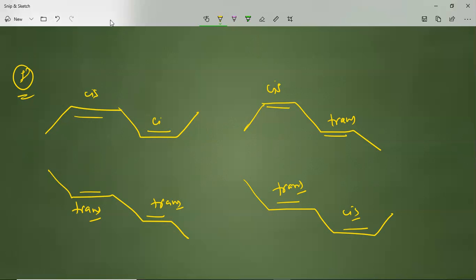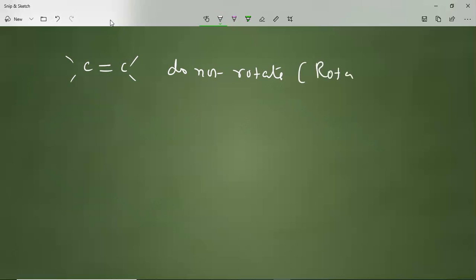Now, what we understand from this is that double bonds do not rotate. Carbon-carbon double bonds do not rotate because the rotation is restricted in double bonds. So cis and trans isomers cannot be interconverted.